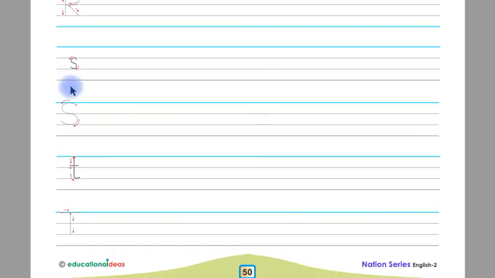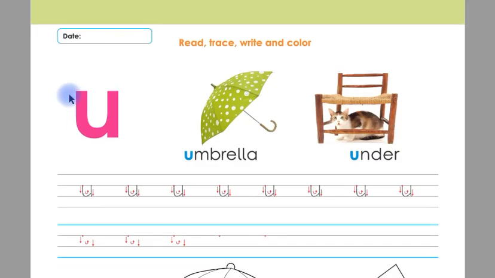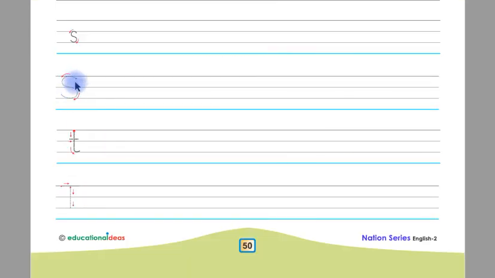This is letter S in small shape, children. You have to trace this letter S in small shape and then you have to write letter S in small shape on the remaining line of this page. This is letter S in capital shape, children. You have to trace this letter S in capital shape and then you have to write this letter S in capital shape on the remaining line.